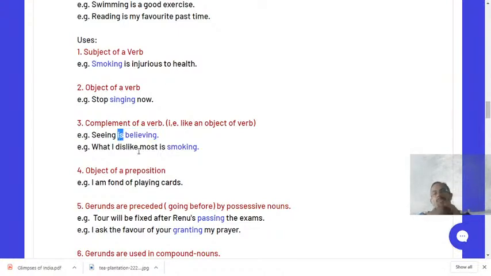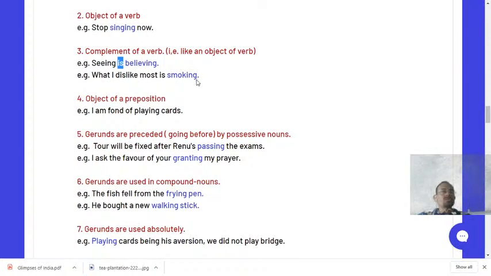So what are the examples of helping verbs, dear students? Am, is, are, was, were are the examples of helping verbs. Next you can see, what I dislike most is smoking. The same rule applies here. Smoking is the ing word, which is a gerund. Why? Because it is coming after the helping verb is. That is why it is used as the complement of a verb.